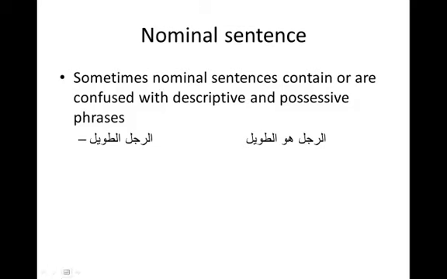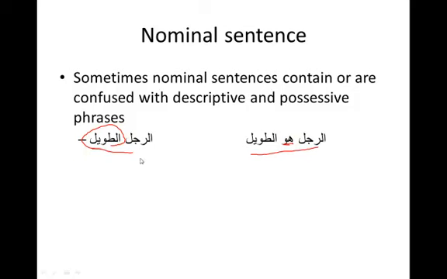So the confusing part is to find where the nominal sentence is. Everyone knows what the definition is, but you have to find where it is. And it's confused with descriptive and possessive phrases sometimes. So for example, ar-rajulu at-tawilu is not a sentence. It seems obvious, but when you're suddenly reading the Quran, it won't seem that obvious all the time. Ar-rajulu huwa at-tawilu is a sentence. Why? When the second word is definite, which almost never happens, and when it happens, you have to have huwa for the khabar to be definite. So that's a simple example.